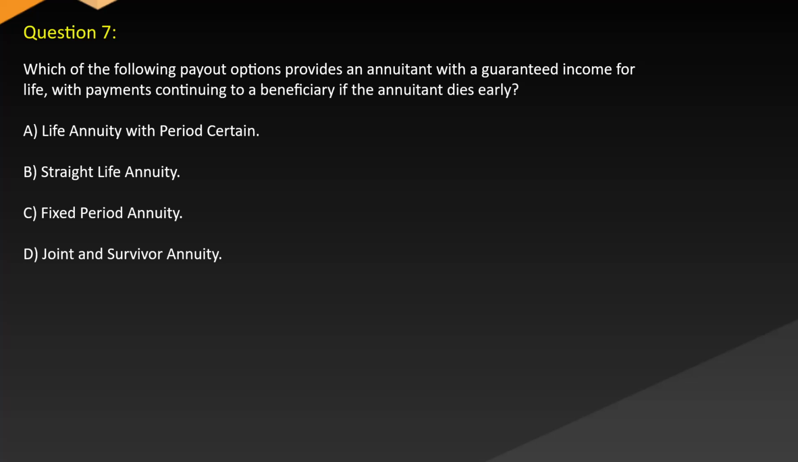Question 7. Which of the following payout options provides an annuitant with a guaranteed income for life with payments continuing to a beneficiary if the annuitant dies early? A. Life annuity with period certain. B. Straight life annuity. C. Fixed period annuity. D. Joint and survivor annuity.